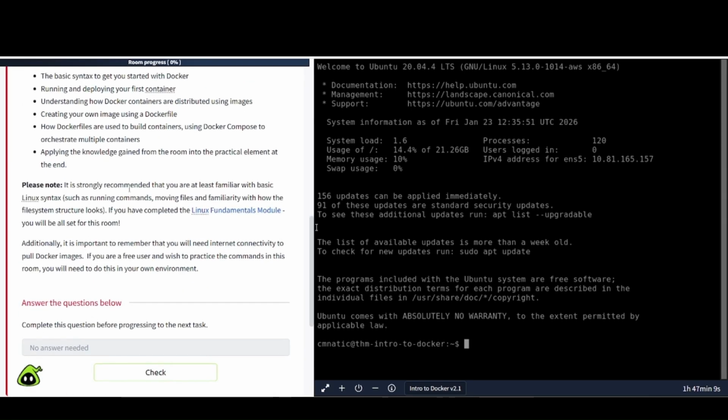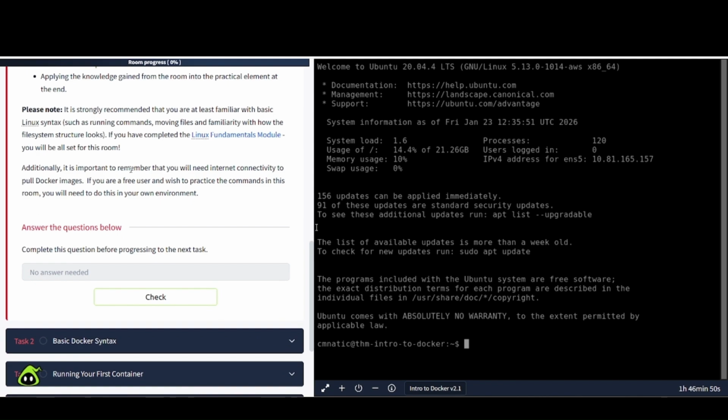Please note, it is strongly recommended that you are at least familiar with basic Linux syntax, such as running commands, moving files, and familiarity with how the file system structure looks. If you have completed the Linux fundamentals module, you will be all set for this room, or you can check out my channel for anything related to Linux, okay?